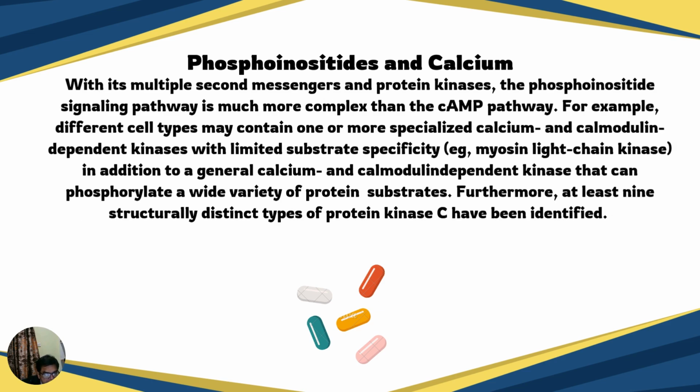With its multiple second messengers and protein kinases, the phosphoinositide signal pathway is much more complex than the cyclic AMP pathway. For example, different cell types may contain one or more specialized calcium and calmodulin-dependent kinases with limited substrate specificity, for example, myosin light chain kinases, in addition to a general calcium and calmodulin-dependent kinase that can phosphorylate a wide variety of protein substrates. Furthermore, at least nine structurally distinct types of protein kinase C have been identified.